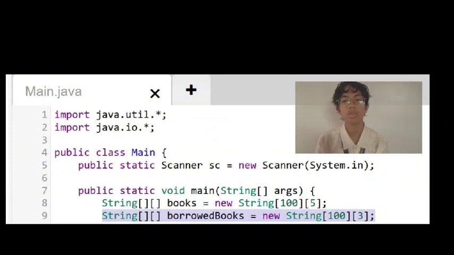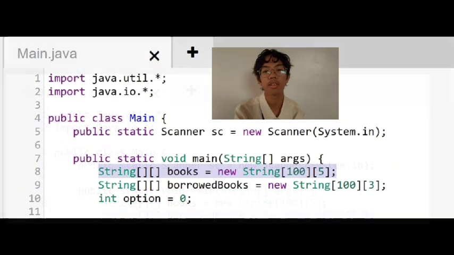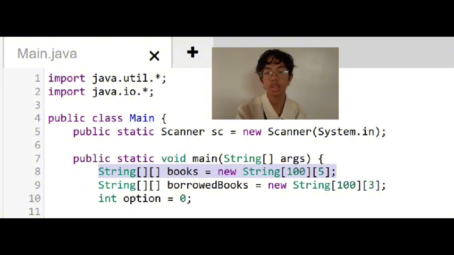Our system uses two 2D string arrays, one of which is books, which stores all available books. Each row contains 5 pieces of information: book ID, title, author, genre, and quantity. Another one is borrowed books, which stores ongoing borrow transactions. Each row contains book ID, borrower's name, and the book title. These arrays act like tables where each row represents one complete record. Empty rows, represented as null, indicate unused space.